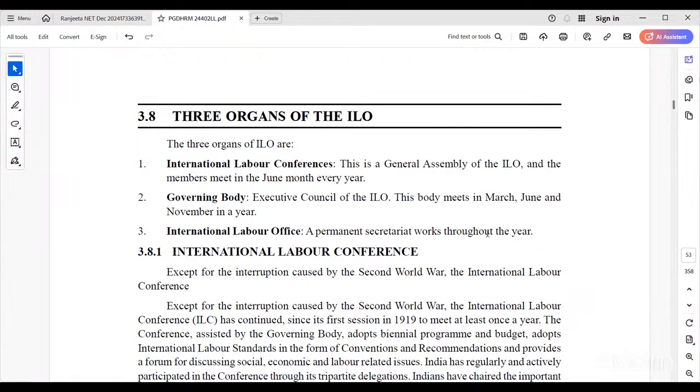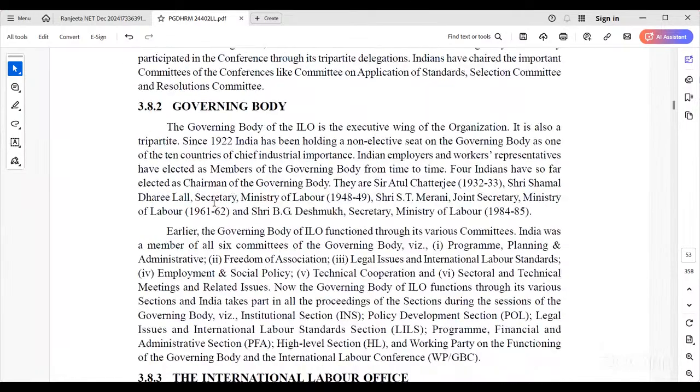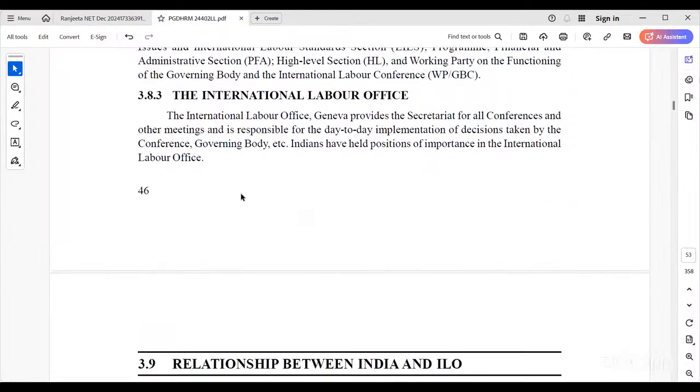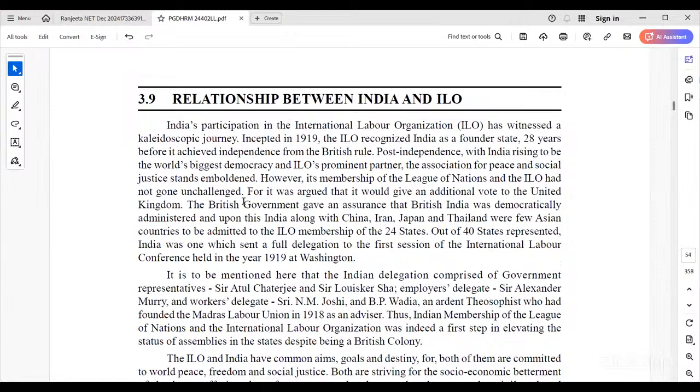The International Labour Office is also there. It is the Secretariat Office, and they have to monitor day-to-day activities throughout the year. So these are the three organs of the ILO, the International Labour Organization: the conference, the governing body, and the day-to-day labor office. So how do the ILO and the Indian government work together to safeguard the rights of employees or workers?